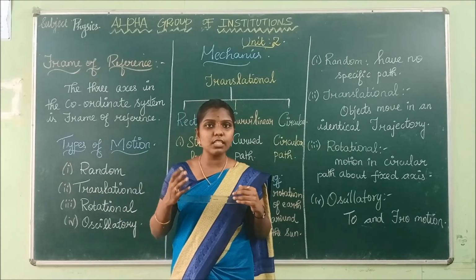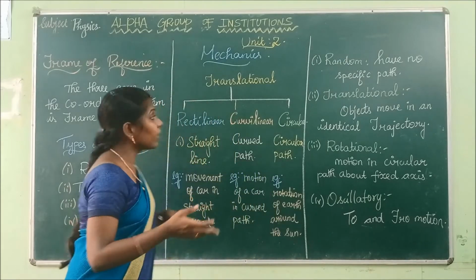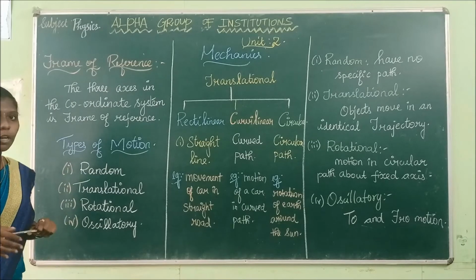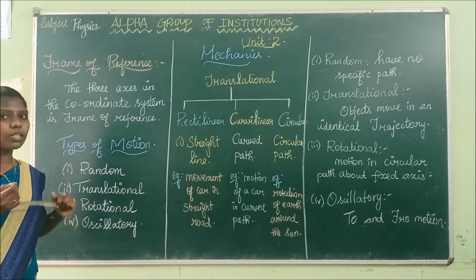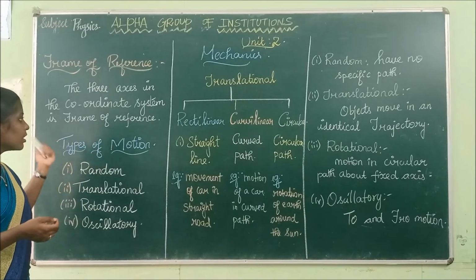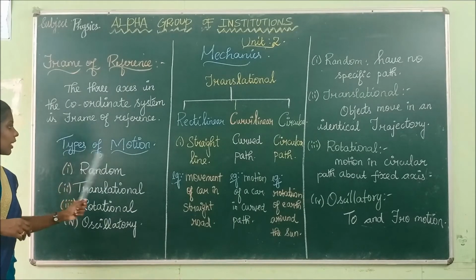If there are three axes, those objects are called three-dimensional objects. Is it clear? Yes, the axes of the coordinate system are called the frame of reference. This you might expect in a 2-mark question. What is a frame of reference? The three axes in the coordinate system are the frame of reference.